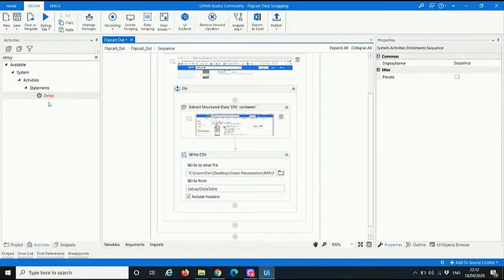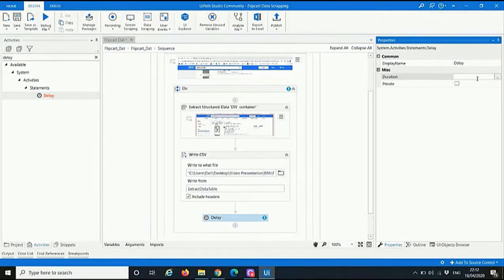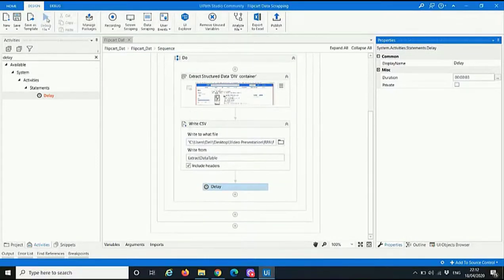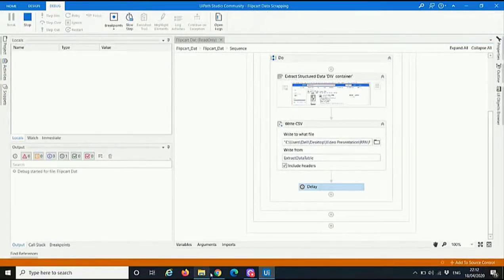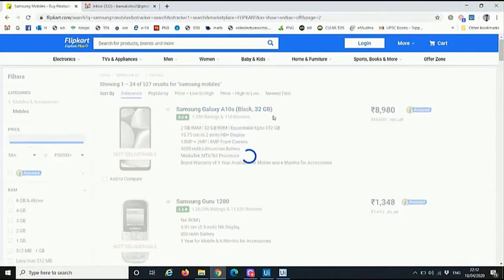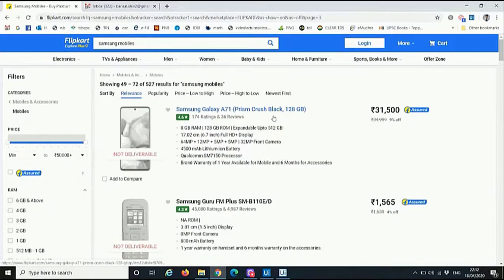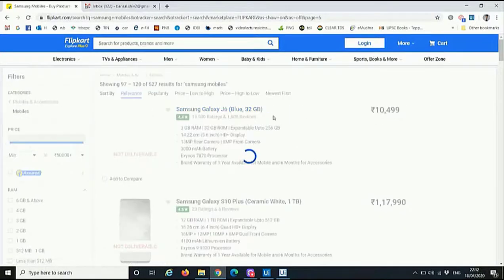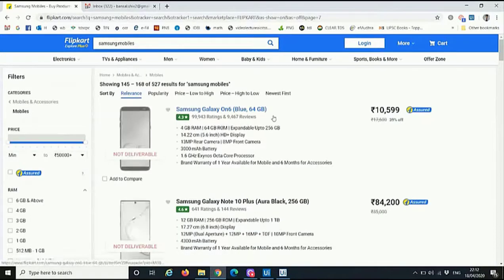Now we add another activity called the delay activity, as every time the next click is done, the website needs to refresh the new link, say for 3 seconds. Once it's done, let's run the process. We can see the web page is refreshed automatically. Since we had 10 items in one page, it shall run the following flowchart 10 times and then it's done.